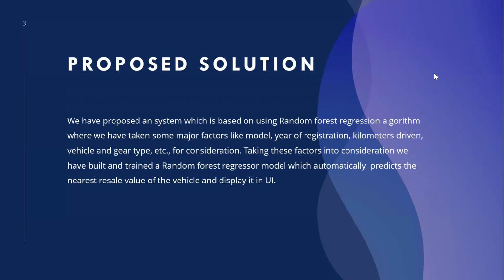Proposed solution. So basically we have proposed a system which is based on using the random forest regression algorithm, where we have taken some major factors like model, year of registration, kilometers driven, vehicle and gear type. Taking these factors into consideration, we have built and trained a random forest regressor model which automatically predicts the nearest value of the vehicle and displays it in the UI. Some advantages of this: it produces good predictions that can be understood easily. It can handle large datasets efficiently. The random forest algorithm provides a higher level of accuracy in predicting outcomes than a decision tree algorithm.